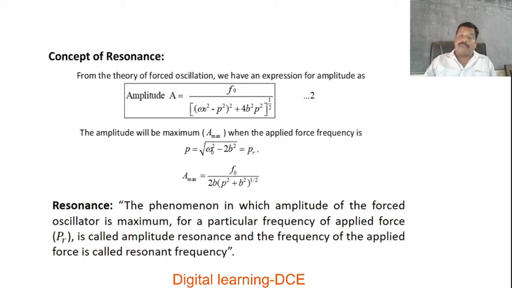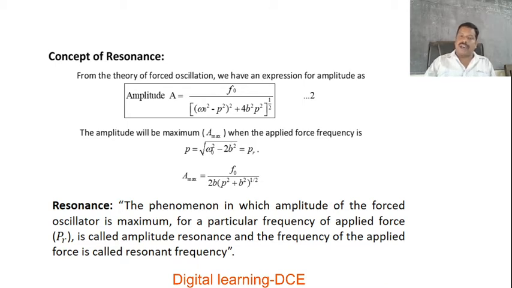The amplitude will be maximum when the applied force frequency matches with the natural frequency of oscillation of the oscillator. That is, if P is equal to P R, which is equal to the root of omega naught squared minus 2B squared, then the amplitude becomes maximum. The body vibrates with the maximum amplitude. Then we say that the body is under resonance.